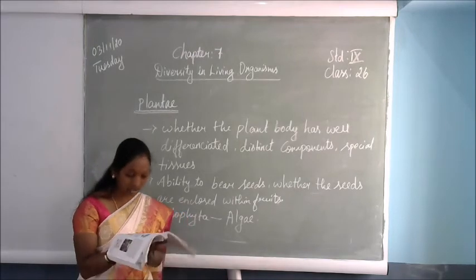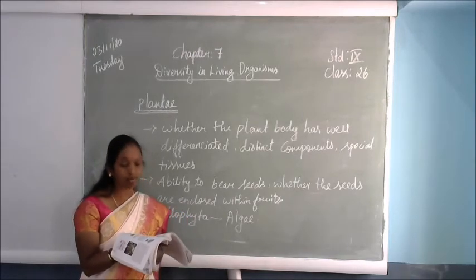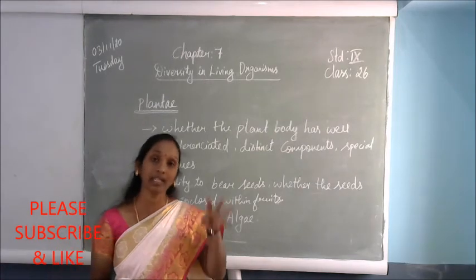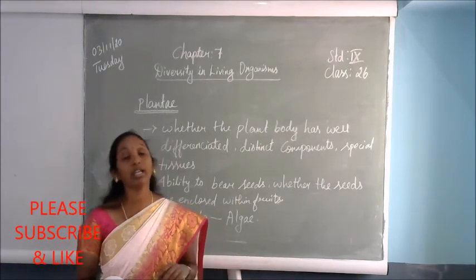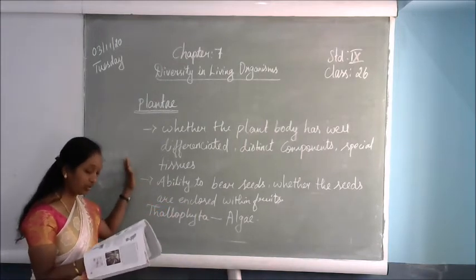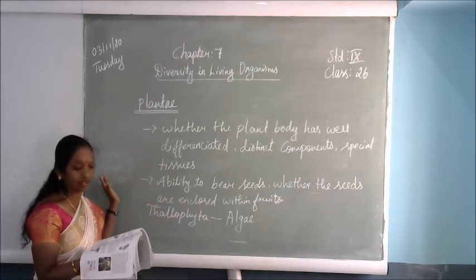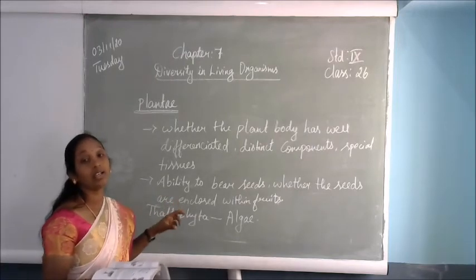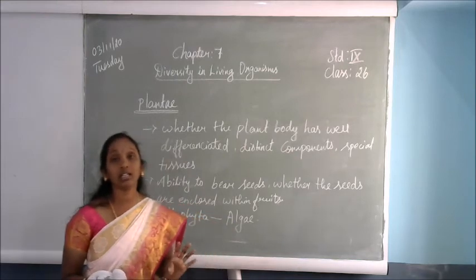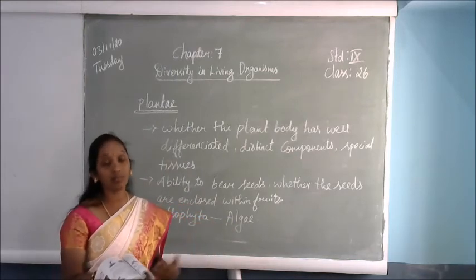That is why they are called hidden reproductive organs. Hidden means we cannot see them. They are present actually, but cannot be seen. That is the difference: compared to the Bryophyta and the Thallophyta, in the Pteridophyta the reproductive organs cannot be seen.